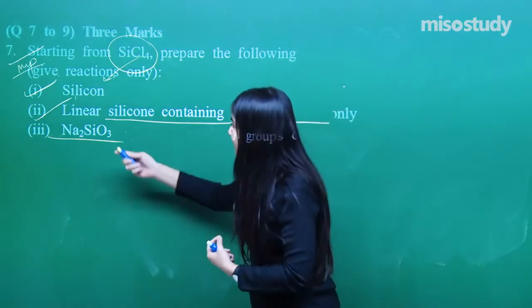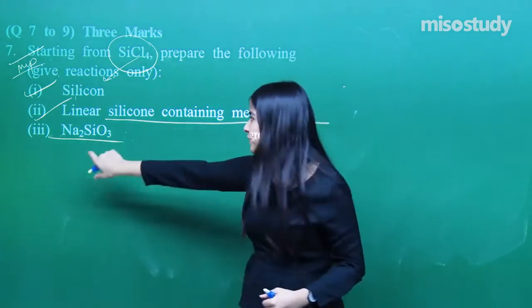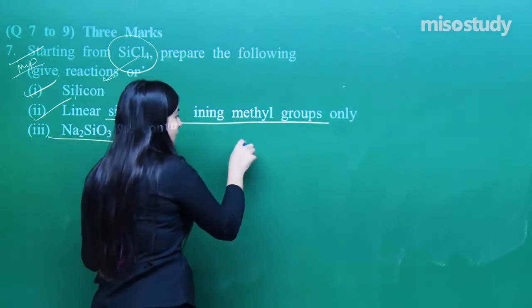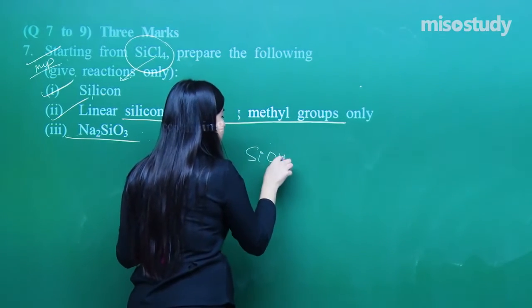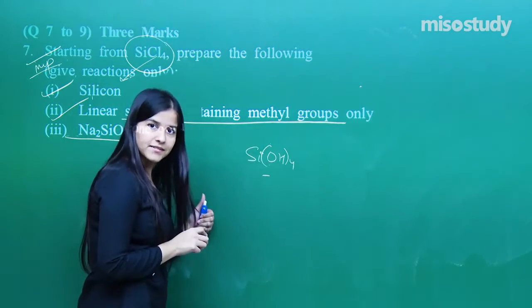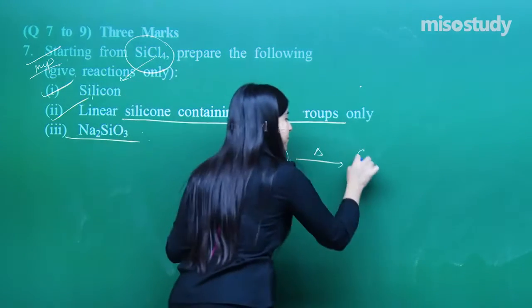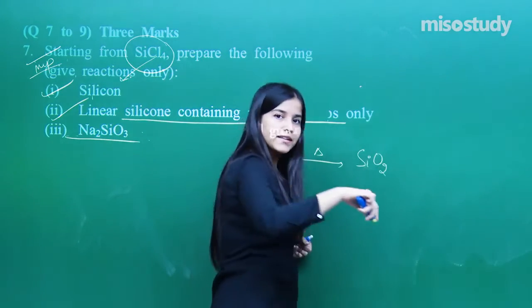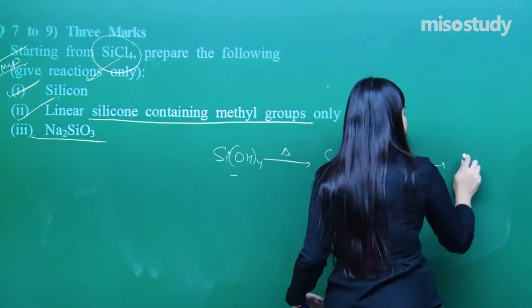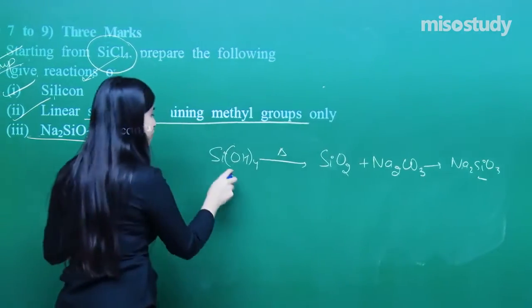If I prepare the silicon dioxide, then I'll be one step away from this formation. So I need to prepare Si(OH)4, silicic acid. Then by heating the silicic acid, I can prepare silicon dioxide, which will react with sodium carbonate and I get Na2SiO3, right?